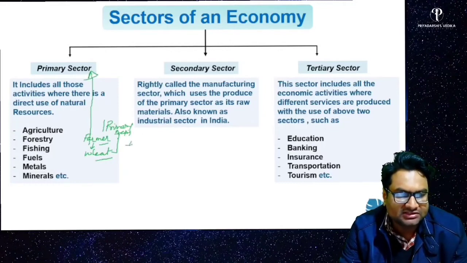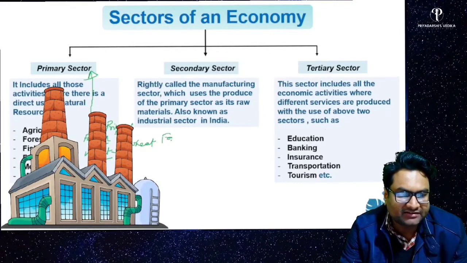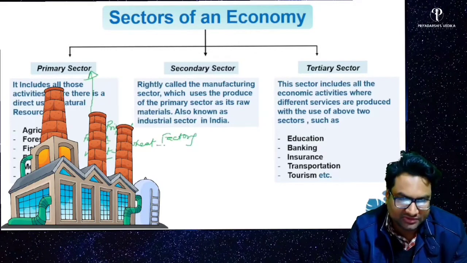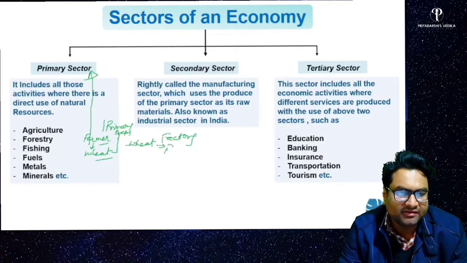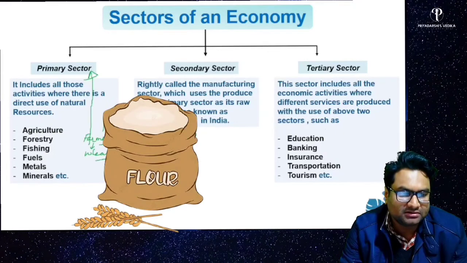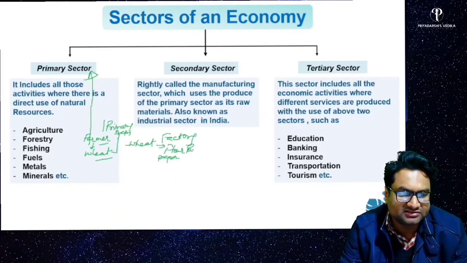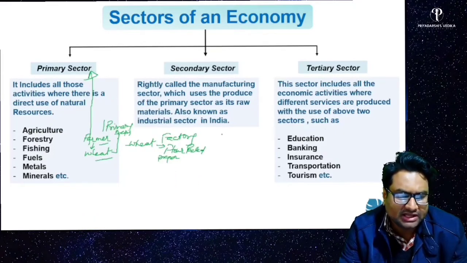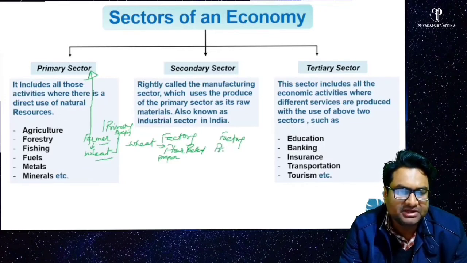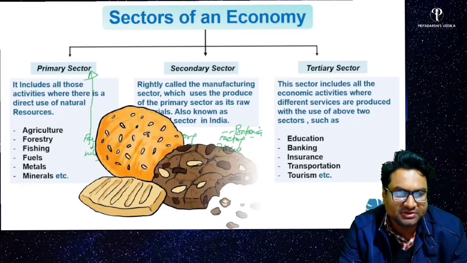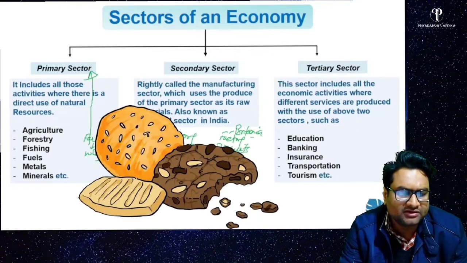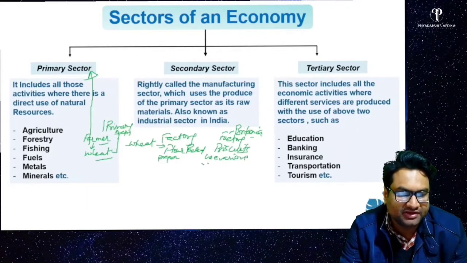Now, this wheat comes to a factory, right? Wheat comes to a factory where flour is prepared and packaged. Okay, then it comes to some other factory where biscuit is produced. Let's see, Britannia has its own factory which is producing biscuits with the use of various equipment.